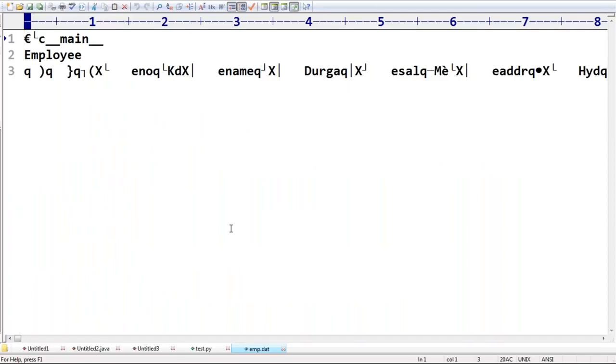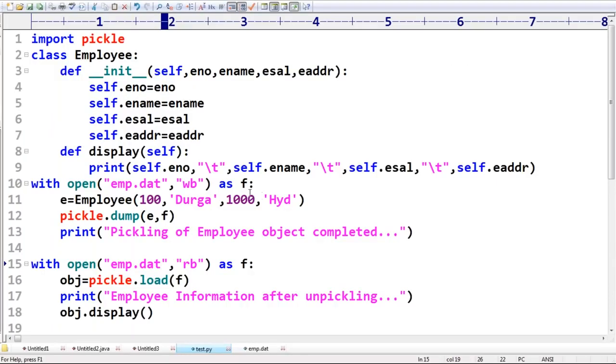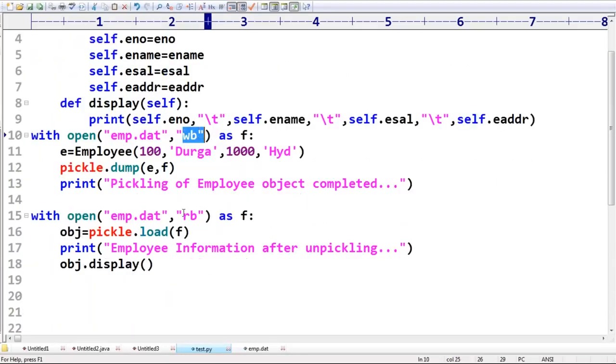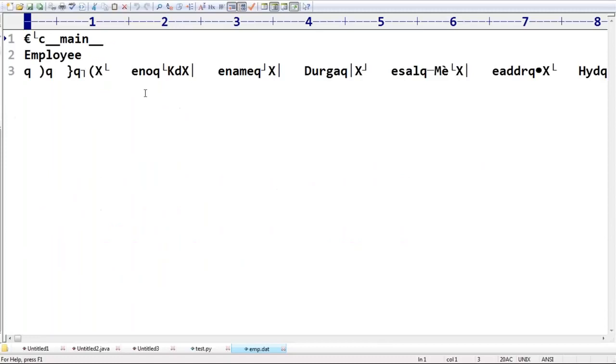It's not in readable form because it's the object state. That's why I intentionally used wb and rb, because it's not text data. Some special characters and so on, binary data only. Are you able to understand?